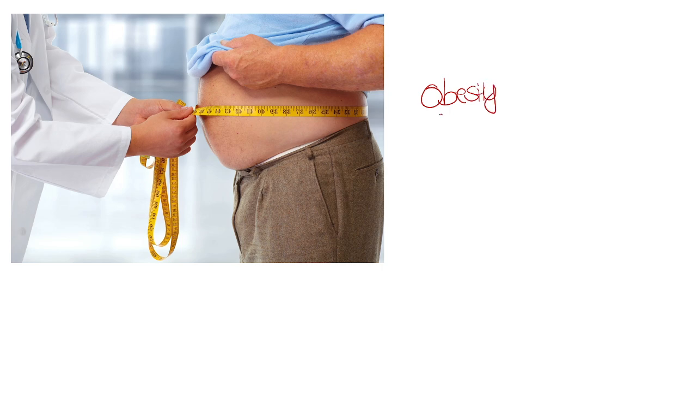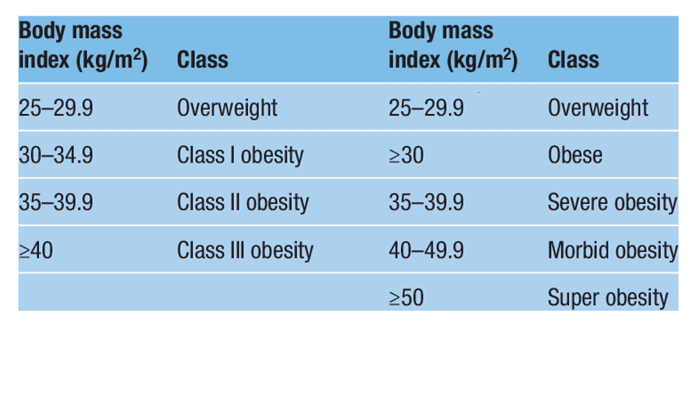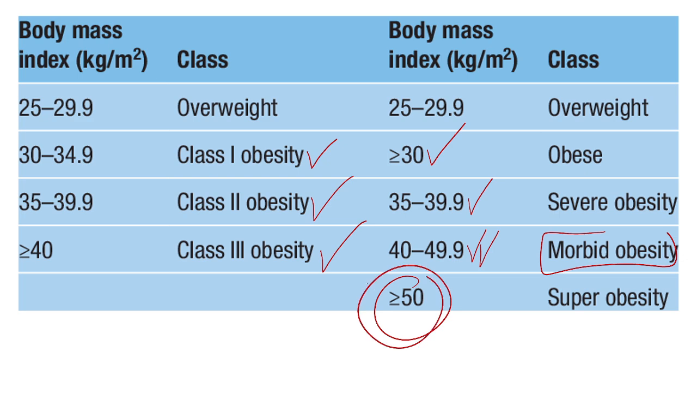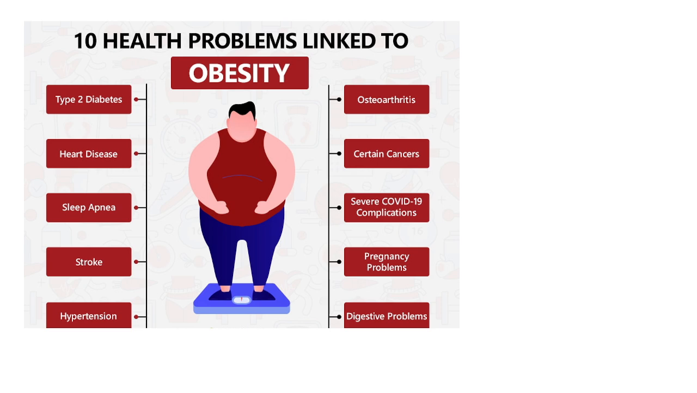Obesity is classified into class 1 obesity, BMI more than 30; class 2, up to 39.9; class 3, up to 49.9, which is known as morbid obesity; and more than 50, known as super obesity. So obesity can lead to many health risks.